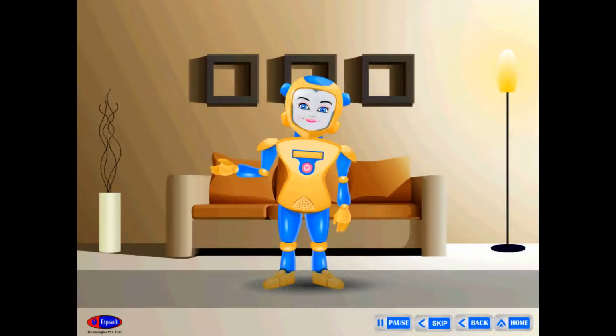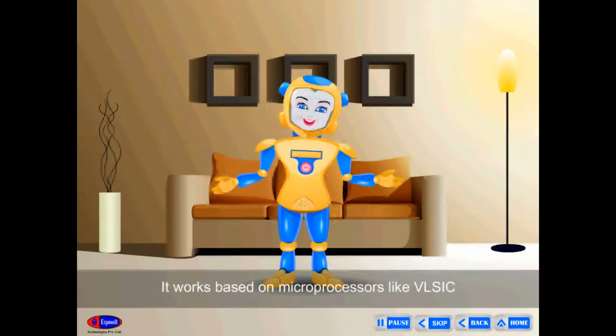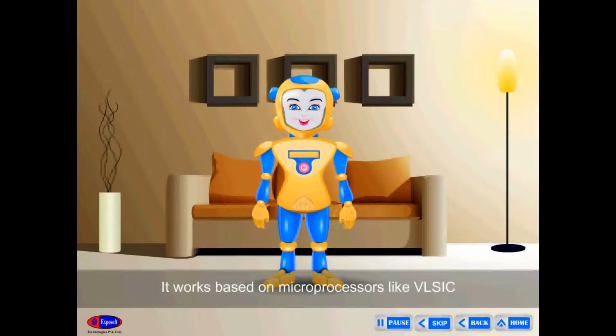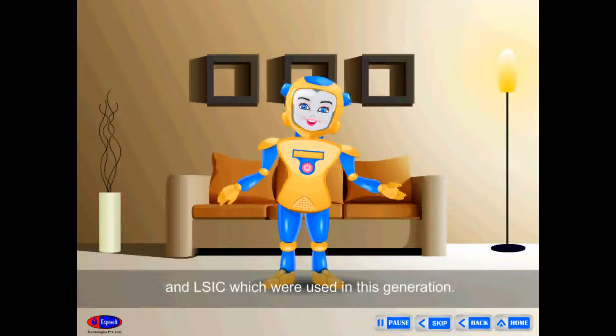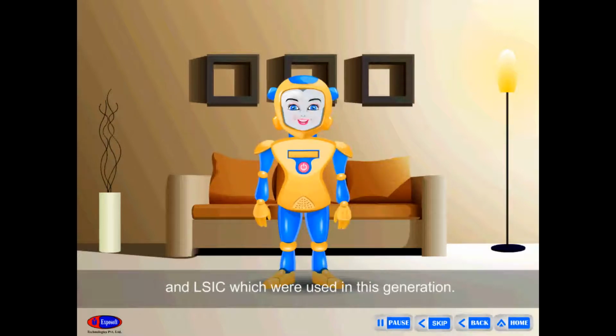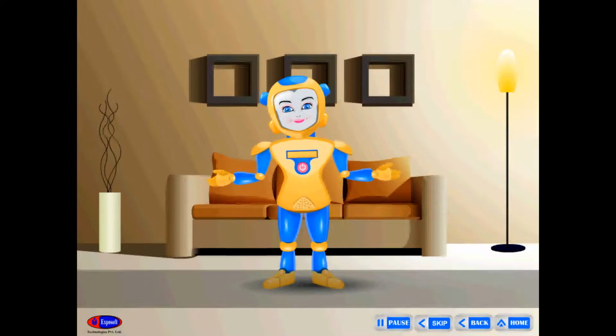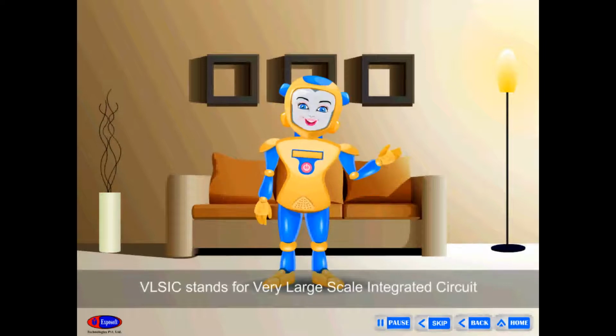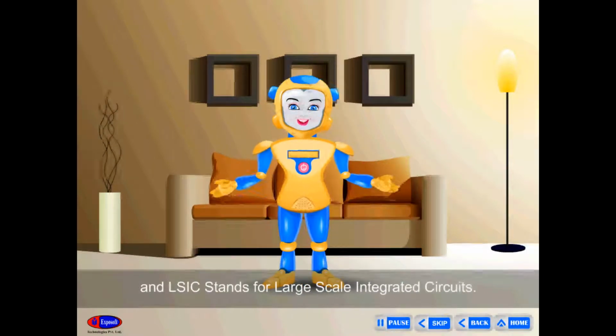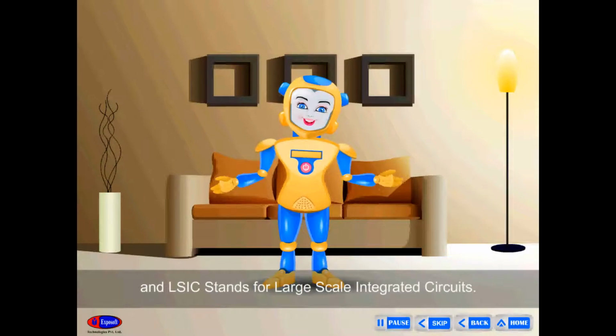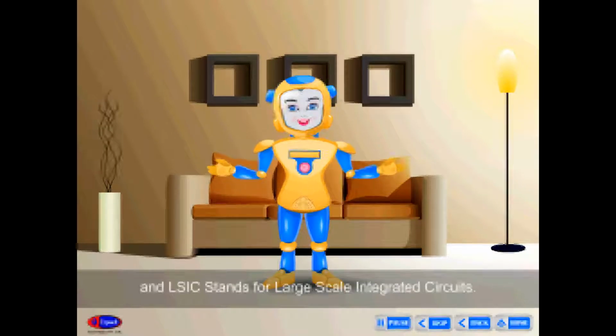1971 to present. It works based on microprocessors like VLSIC and LSIC, which were used in this generation. VLSIC stands for Very Large Scale Integrated Circuit and LSIC stands for Large Scale Integrated Circuits.